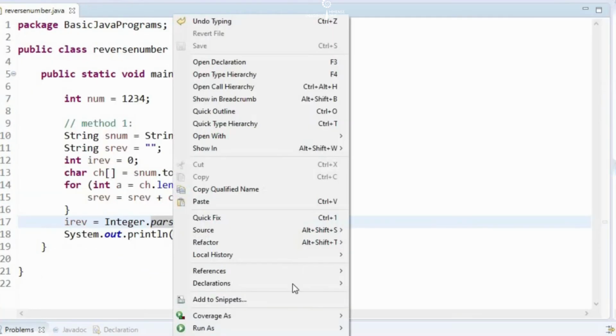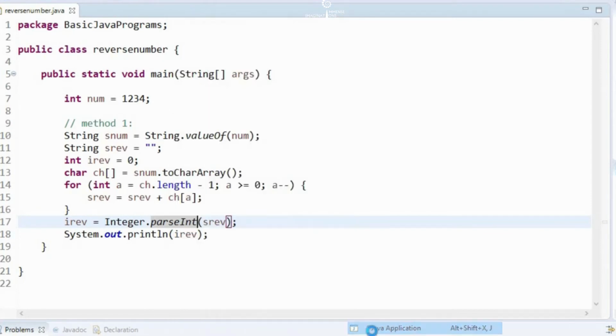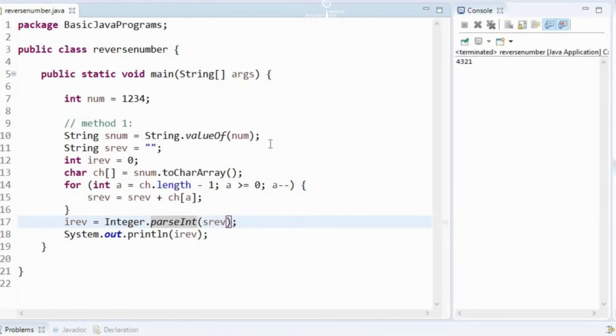So now let's run this program and check. Okay, you can see 1 2 3 4 and the reversed integer is 4 3 2 1. This is method 1. Now let's look into method 2.